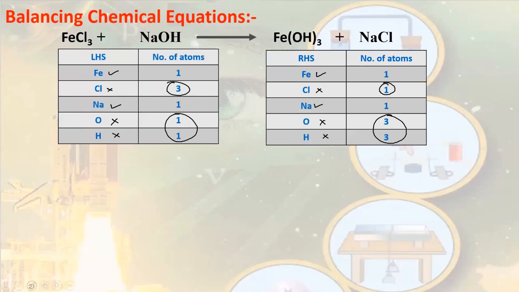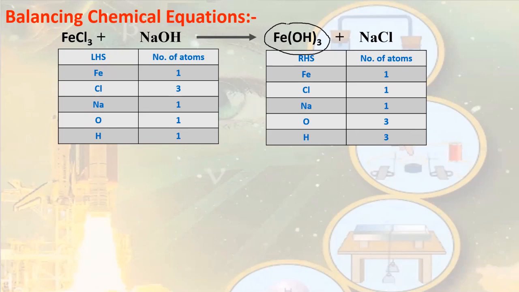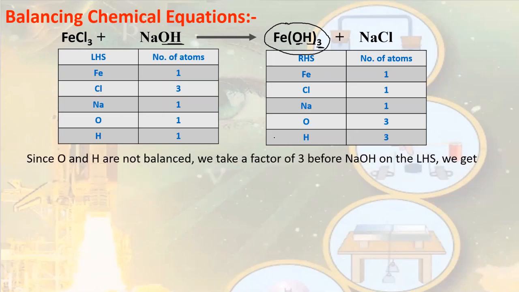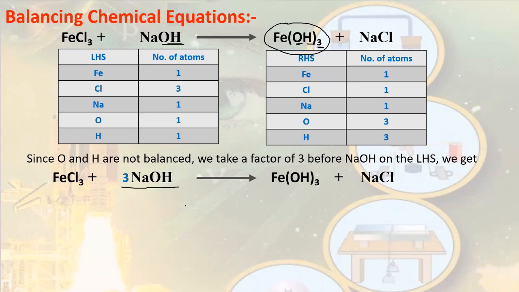Number of atom of a particular element on the left side should be equal to the number of atom of that particular element on the right side. In order to balance it, we can use numbers just before the molecular formula. These are the four places where, if necessary, we can use numbers. So I'm starting to balance this equation, and I'm starting with ferric hydroxide. Over here, I see on the right side, there are three oxygen atoms and three hydrogen atoms. On the left side, they are only one. In order to make three oxygen and three hydrogen on the left side, what we can do is we can add three before the sodium hydroxide in the LHS.